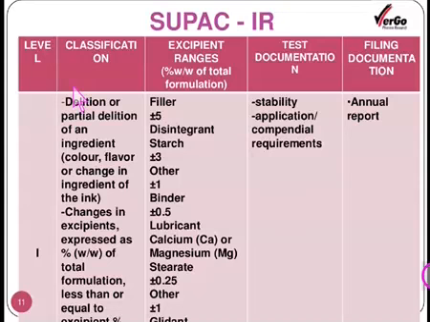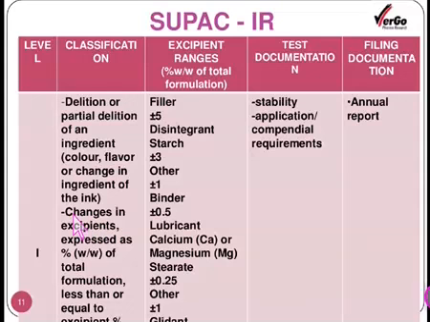So SUPAC IR means the SUPAC guidelines for immediate release. Here this is the table indicating the level 1 type of changes. Classification of the kind of changes, that is the deletion or partial deletion of an ingredient like color, flavor, or change in ingredient of the ink. So if any change is done in the color or flavor, it is not affecting the release pattern of the drug from its product.